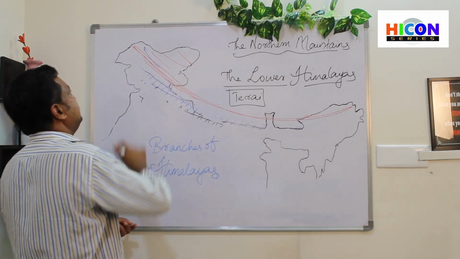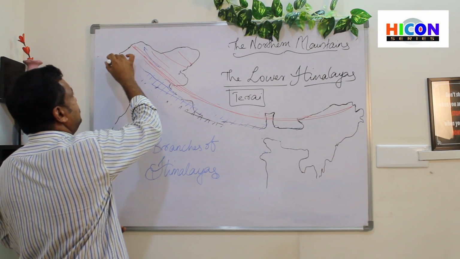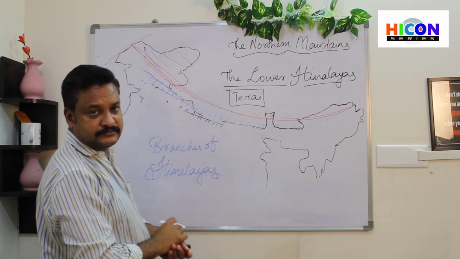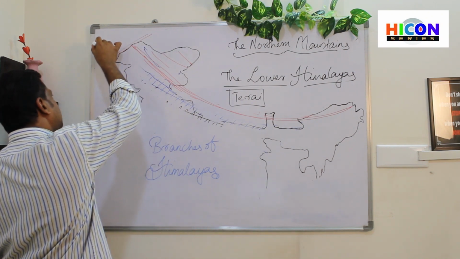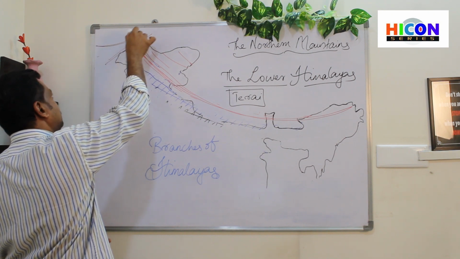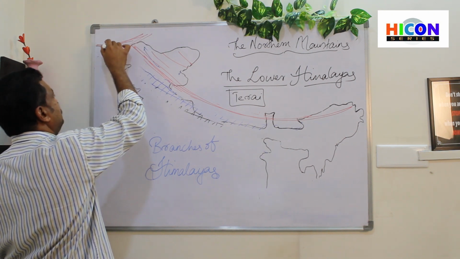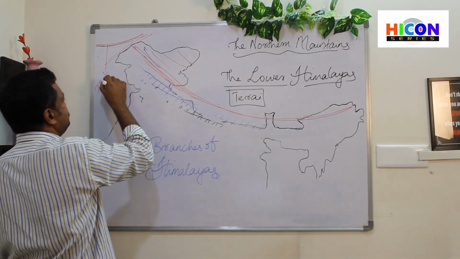Branches in the sense, here Karakoram ranges are there, as I told you. But beyond that, there is another mountain range here. This is called the Hindu Kush range.